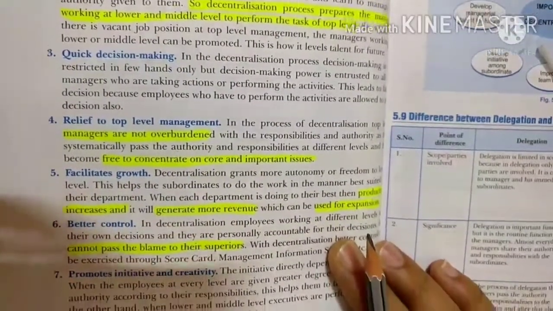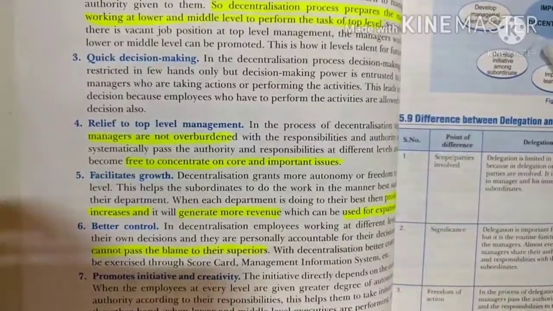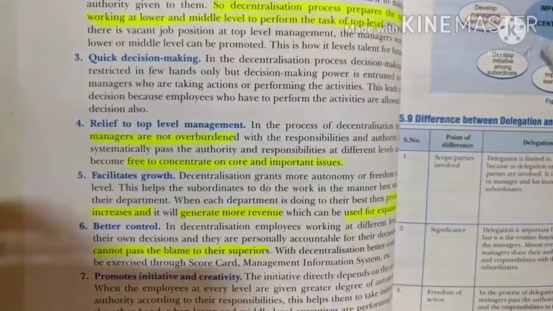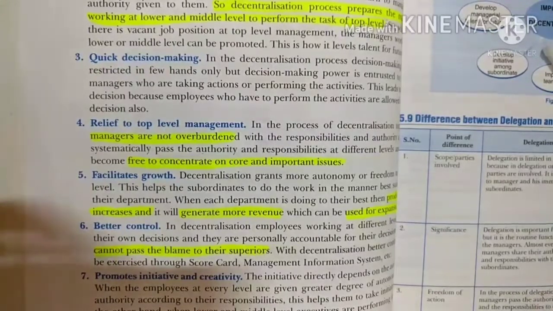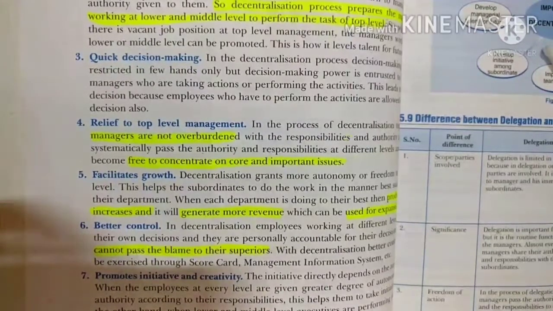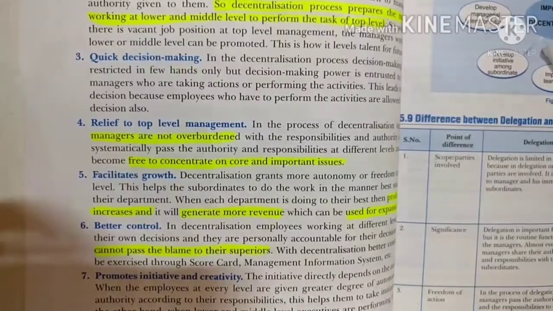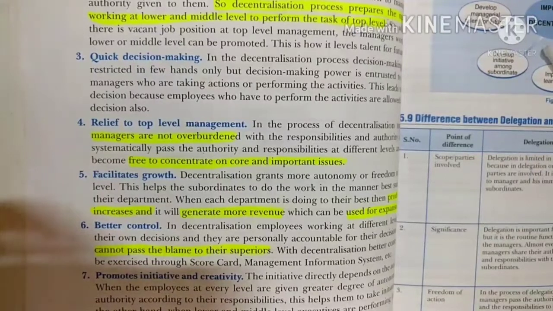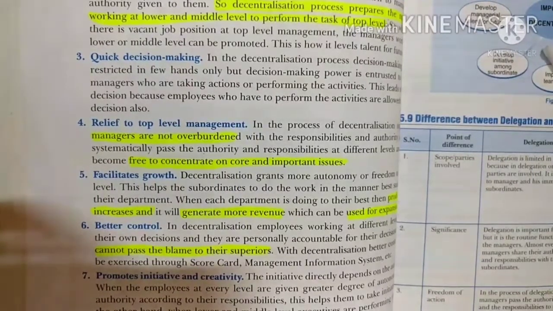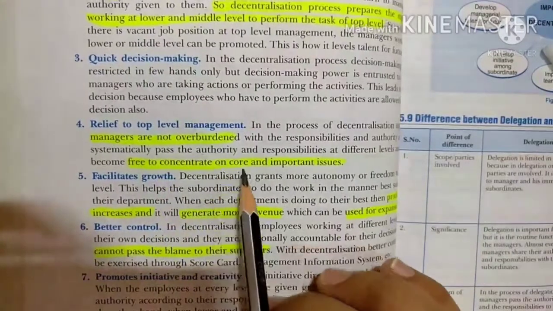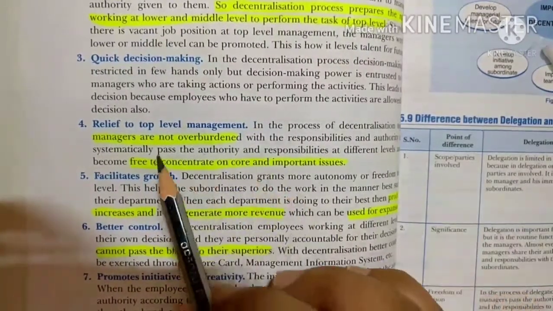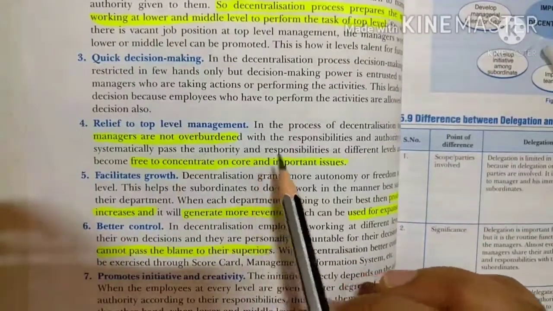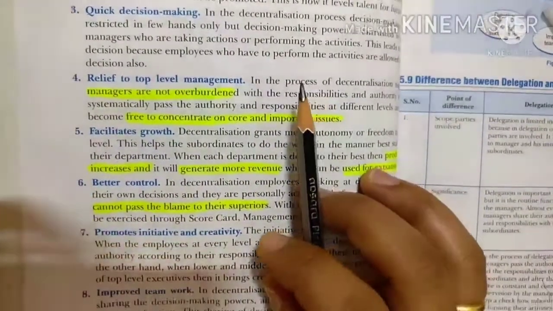Then comes relief to top level of management. How does it give relief to top level management? See, when all the work is given to top level management, they don't get time to think about their creativity and the other growth of the organization. But when the authorities are properly distributed among the different levels, it gives managers time to rethink about the future of the organization. So they are free to concentrate on core and important issues, and managers are not overburdened, so it helps them to get relief.